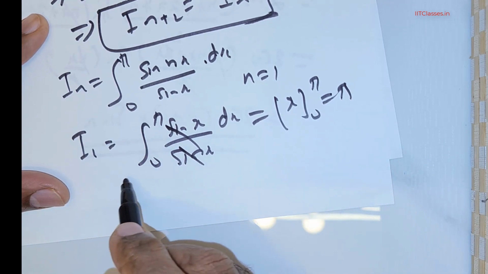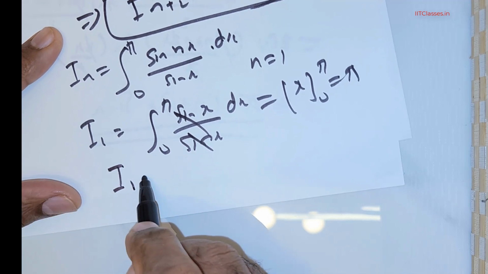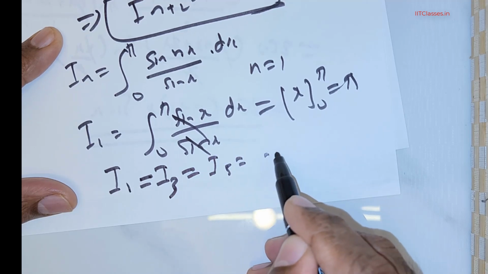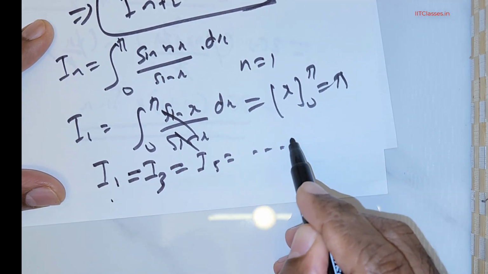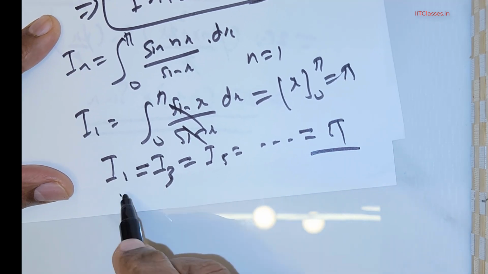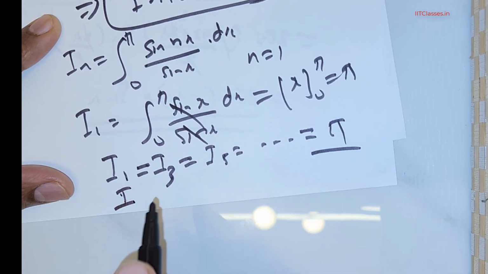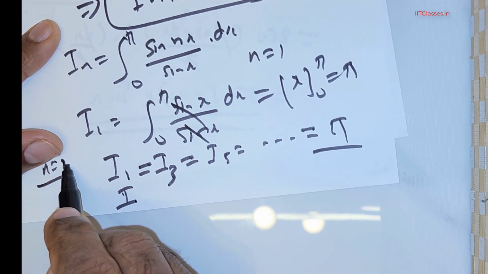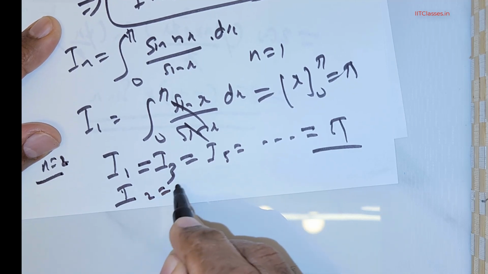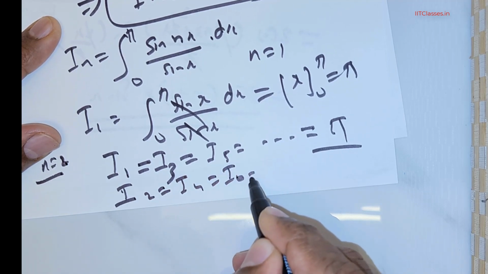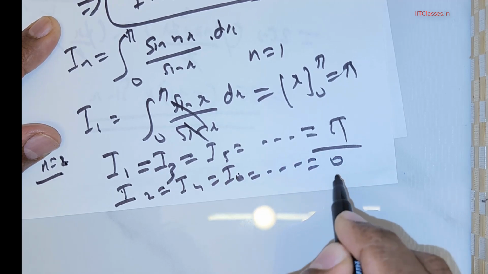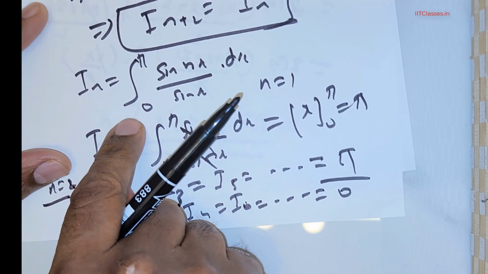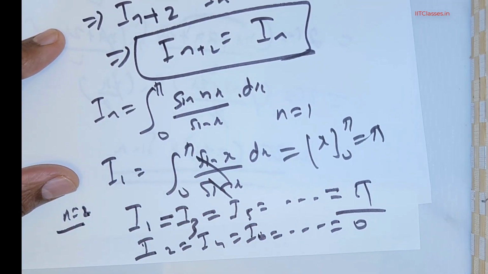The fun fact is that for I_1, I_3, I_5, and so on, for all these odd entries, the value is π. But if I take n equal to 2, then I_2, I_4, I_6, for all these even entries, the value is 0. Clearly that is very obvious from this representation itself.